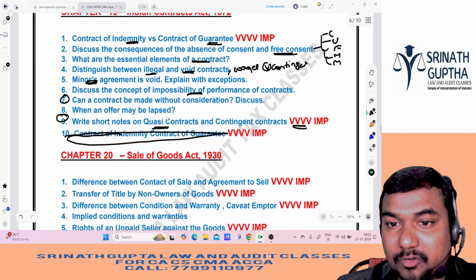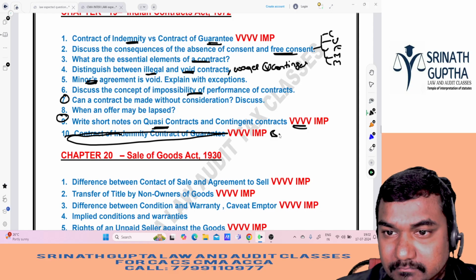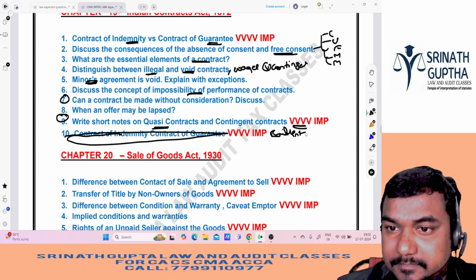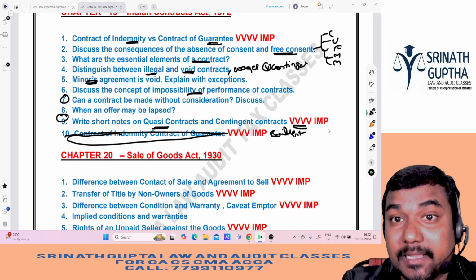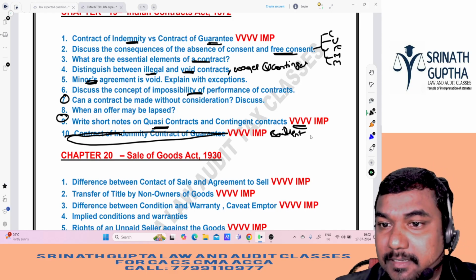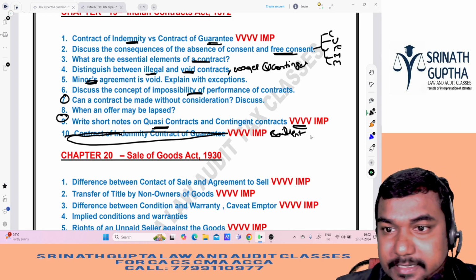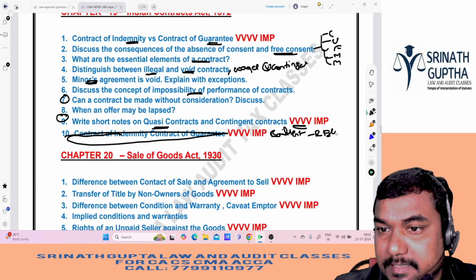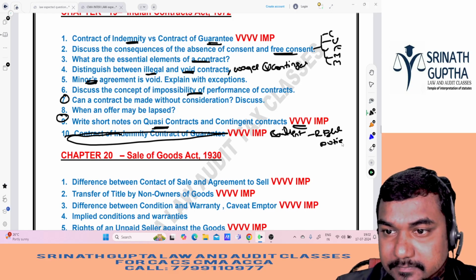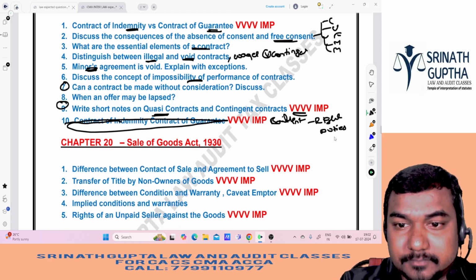We can expect the bailment questions here. Bailment, rights and duties of the bailor and bailee, he can ask in the exam. Bailment, bailor and bailee, rights and duties, he can ask. One more question if you want.